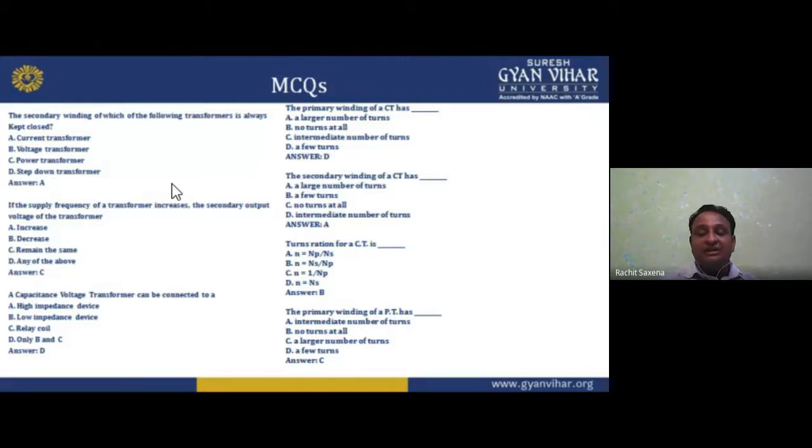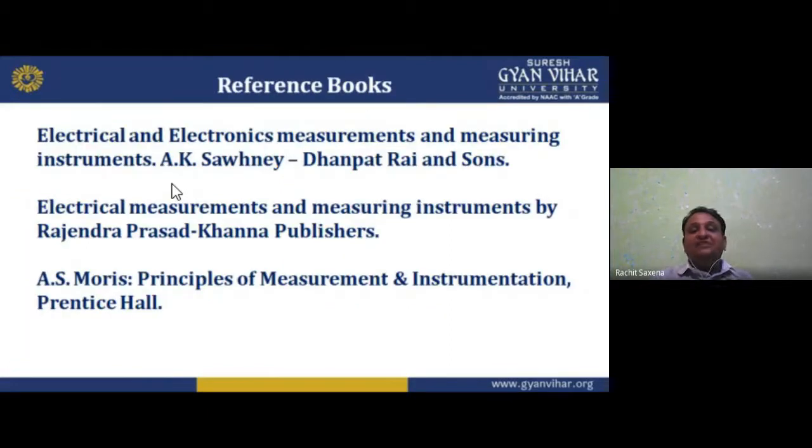I hope you understand. Now these are the reference books from which I took some material to deliver this lecture. First, AK Sahni. In AK Sahni, you can also find electrical measurement and electronic measurement, and power system instrumentation, which is basically the enhanced, elaborative part of this. This AK Sahni book is a very good book. Dhanpat Rai says it is a Bible of measurement by the Indian author, AK Sahni.